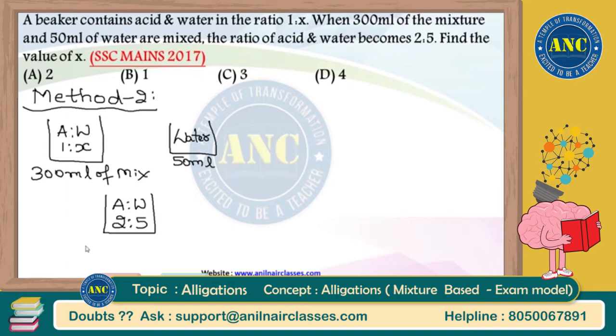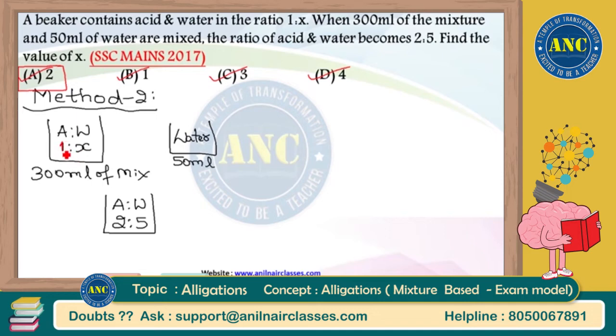Now see here, I don't know the value of x, but I know that the x value should be either 2 or 1 or 3 or 4, because these are the only 4 values which are given in the answer options. Any one of these values should definitely satisfy. Now if I take the value of x as the first option 2, I am assuming the value of x to be 2, and I am checking whether all the other conditions will satisfy. Let me check it out.